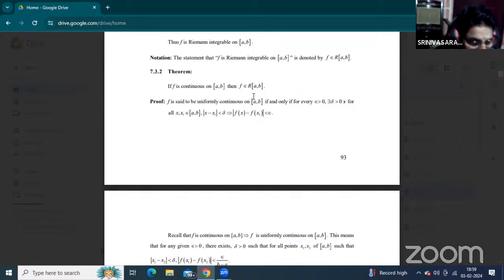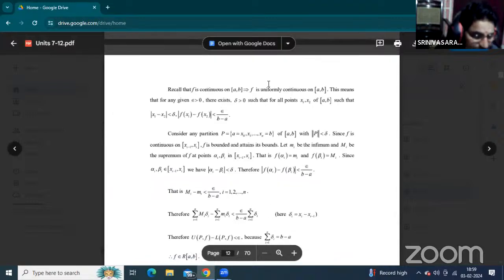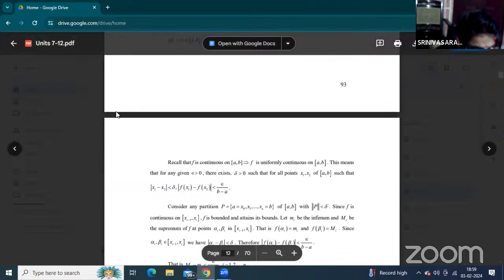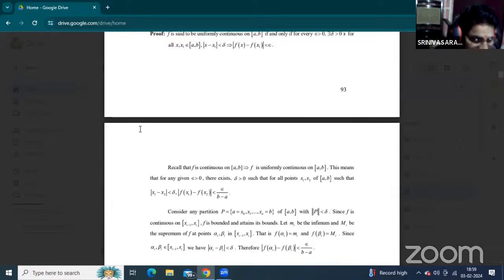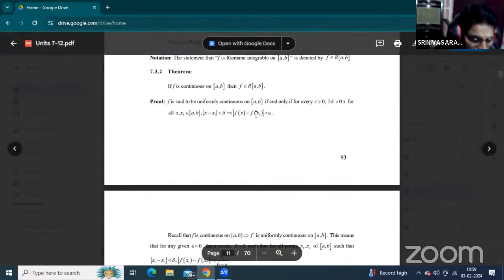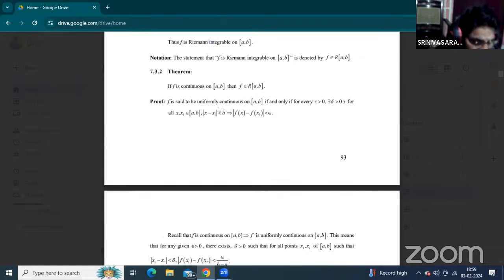This is the uniformly continuous definition. So every uniformly continuous function is also continuous, and a simple continuous function on a closed interval is also uniformly continuous.